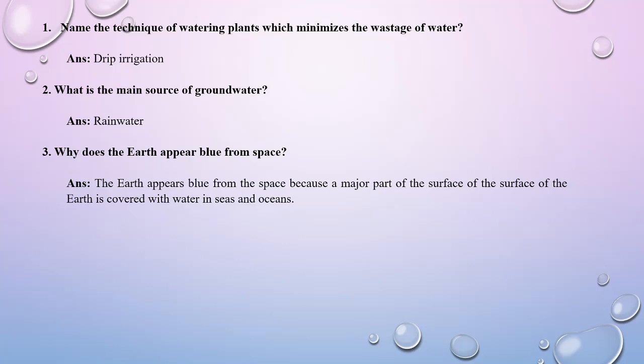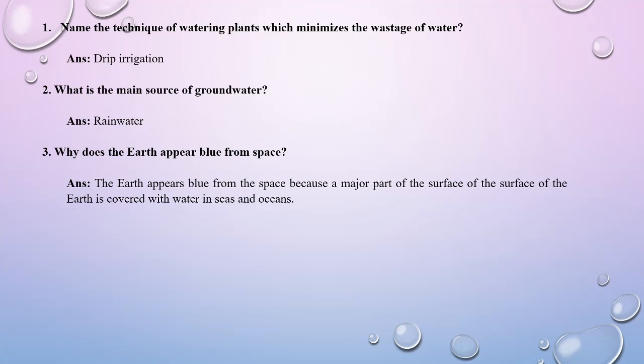Next question, what is the main source of groundwater? The groundwater main source is the rainwater, because the rainwater helps to recharge the groundwater, and if we continuously use the groundwater, a time definitely will come when the groundwater level will decrease. Then at that moment the rainwater can recharge the groundwater.